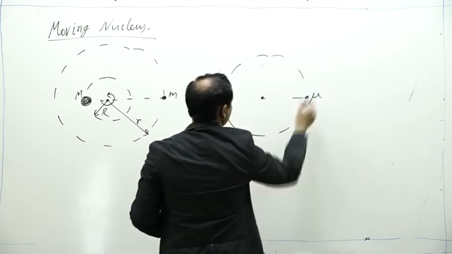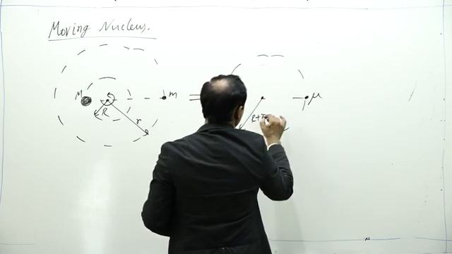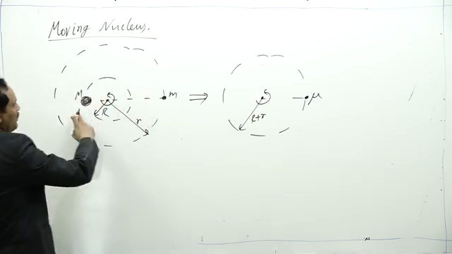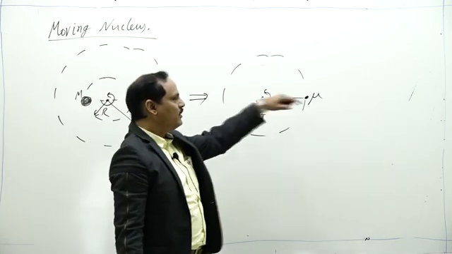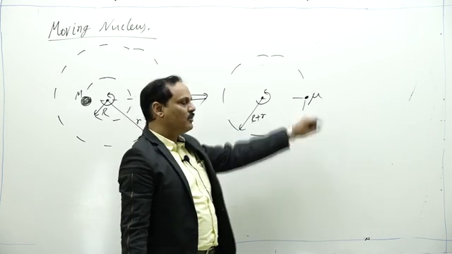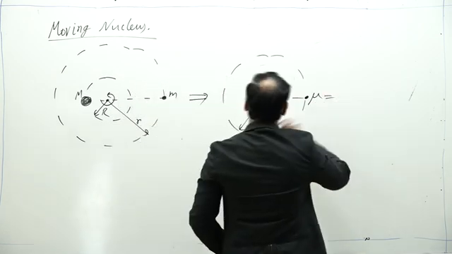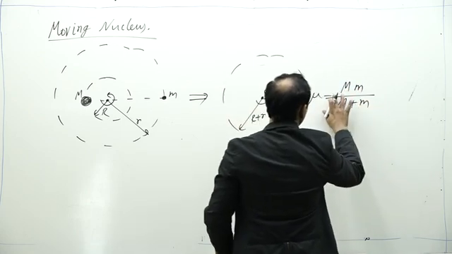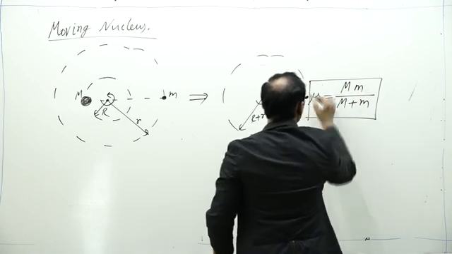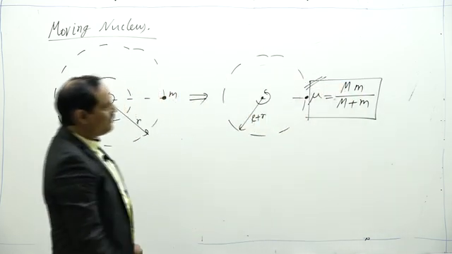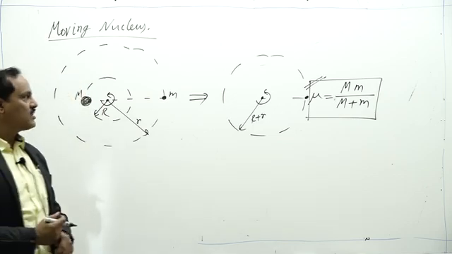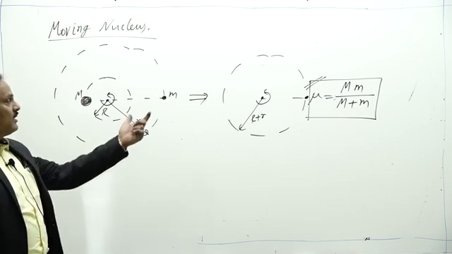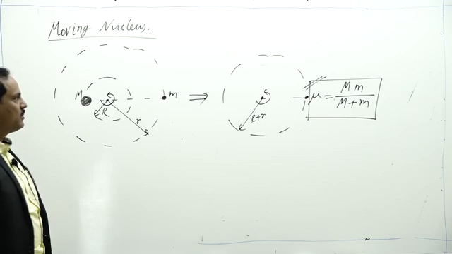A particle of reduced mass is moving in an orbit of radius r around a fixed center. So a two body moving system can be assumed to be a single body moving system having mass equal to mu, where mu is equal to capital M small m by capital M plus small m. This is the reduced mass of the system. So wherever in previous expressions we have used the mass of electron, now we will be using reduced mass.